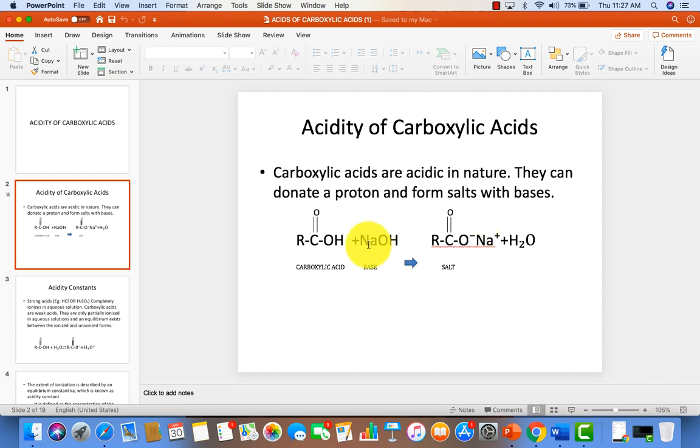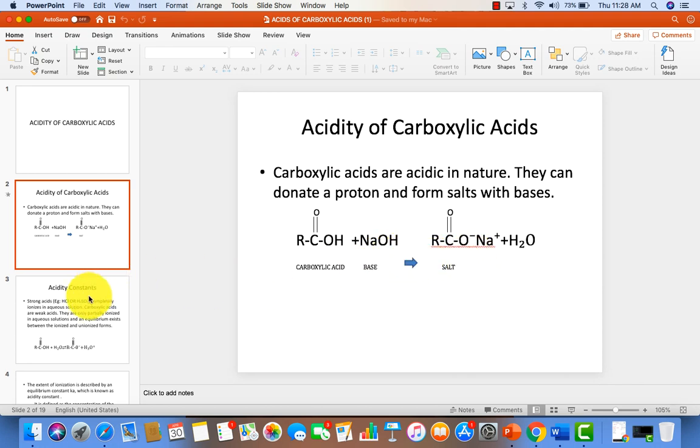Now this anion, it reacts with the NaOH, that is sodium hydroxide. Since this is the anion, it reacts with the cation, that is sodium. So what is the ultimate product? It is nothing but the sodium salt of carboxylic acid, with the elimination of the water molecule. Since these carboxylic acids have the capacity to donate the proton, these carboxylic acids are named as acids. So what is the ultimate product? It is nothing but the salt. So when carboxylic acid reacts with the base like sodium hydroxide, it leads to the formation of salt.